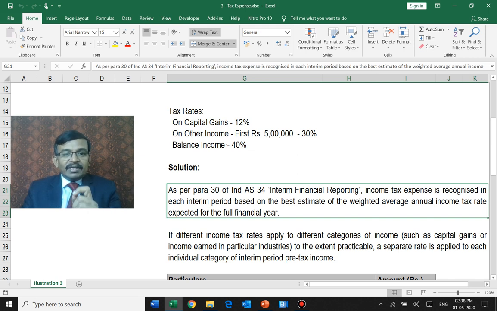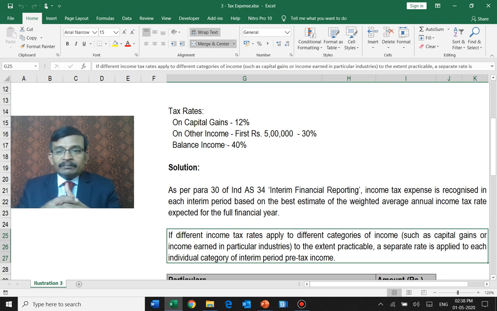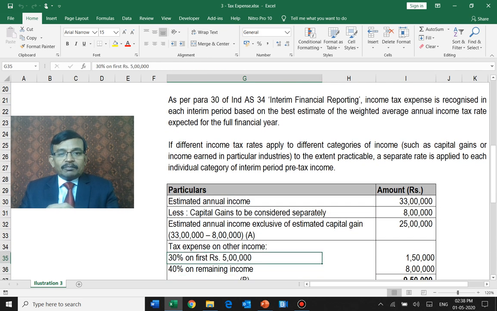On that basis, it has to be accounted for each of the interim periods. Suppose different tax rates are applicable for different categories of income, such as capital gains or other income, you have to apply that particular tax rate for each of the items. On this basis, we will try to identify what we are supposed to do.